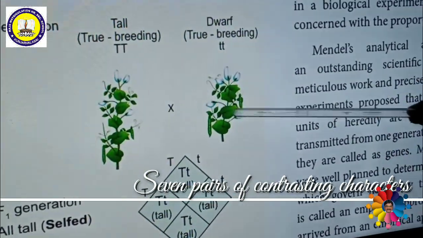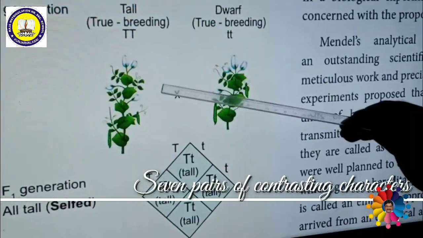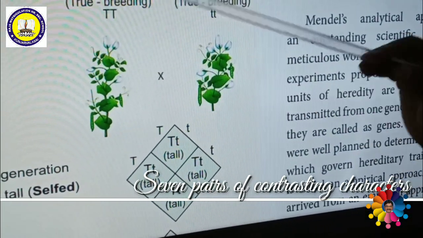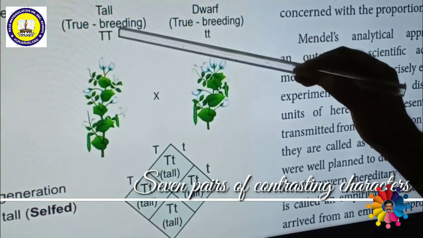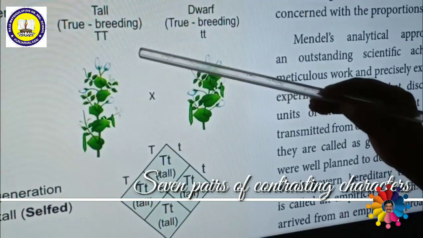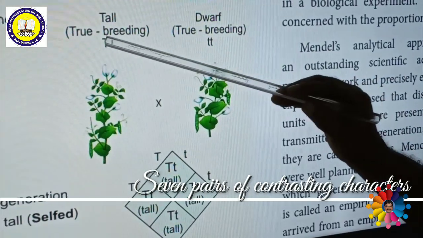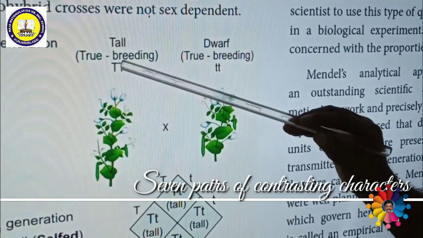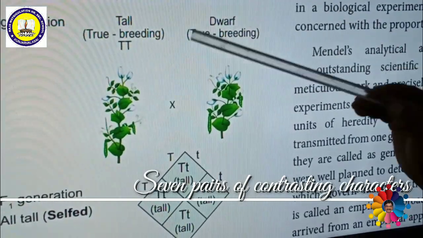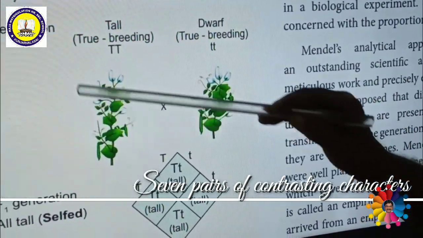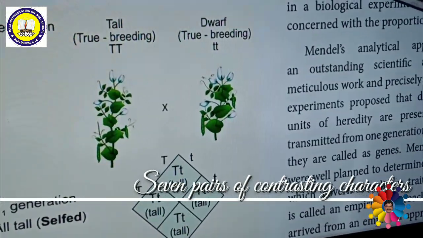So tall is determined by a gene called capital T, capital T. The gene consists of two alleles: capital T, one allele, another capital T, another allele. So two alleles combine together to form a gene.